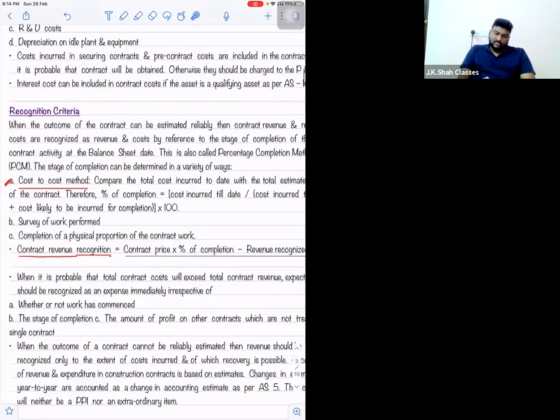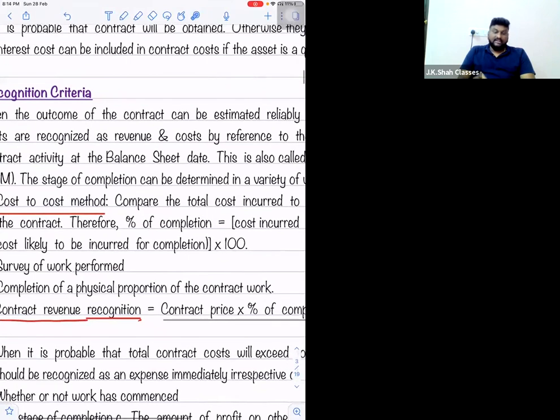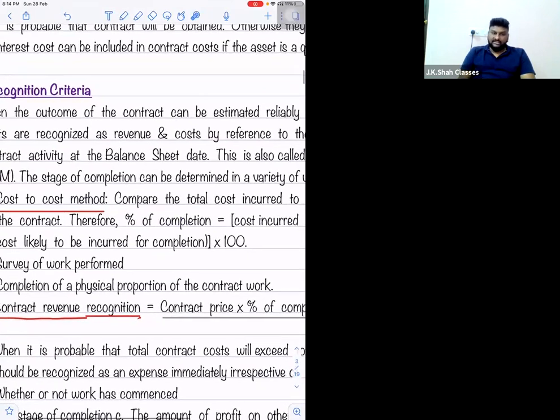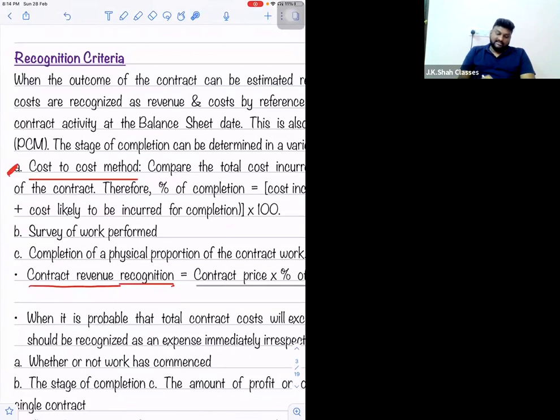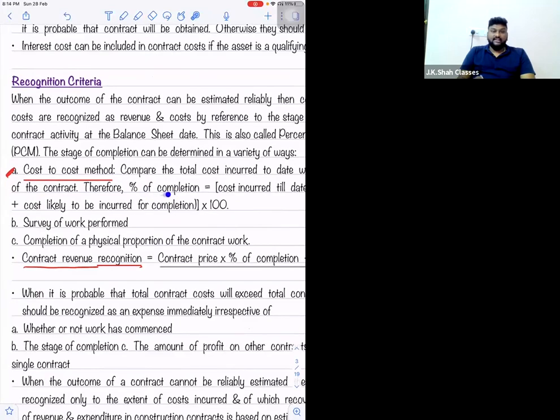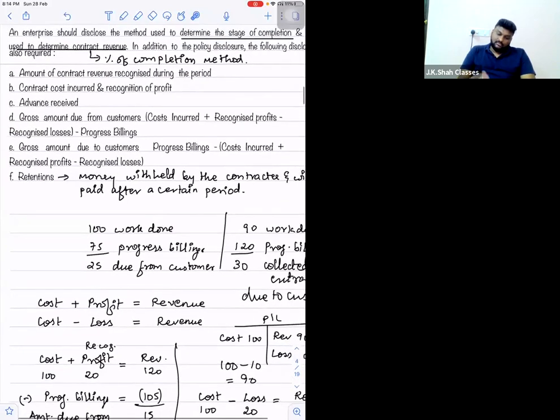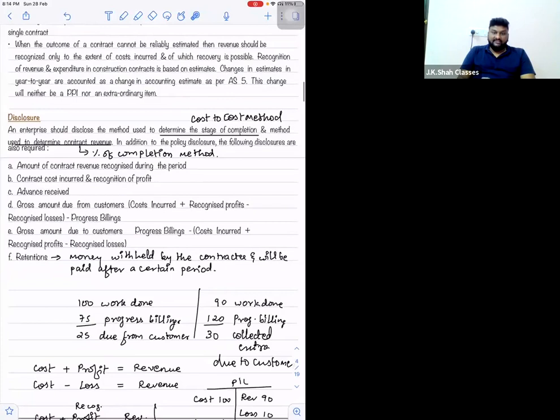See, cost to cost method. We use the cost to cost method to work out the percentage of completion. So that is the accounting policy that you have to state. And to recognize the revenue, we calculate what? Percentage of completion. So to recognize the revenue and method used to determine contract revenue. So the method used to determine contract revenue is what? Percentage of completion method, which in shortcut we also call PCM. Correct. So these are the two accounting policies that have to be disclosed.